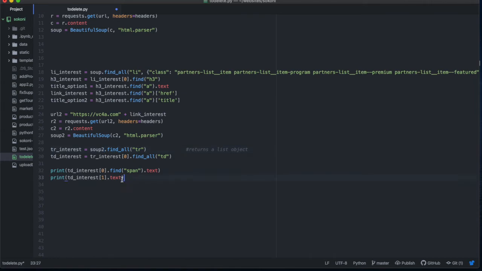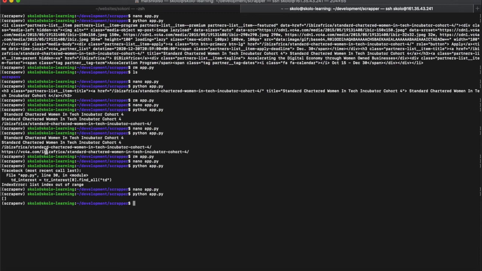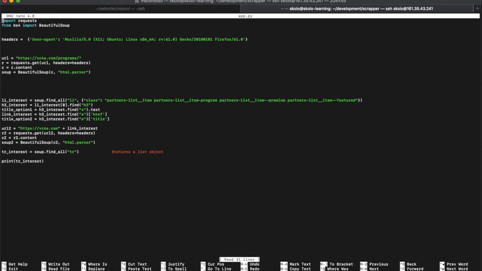So let us go back and look at TR of interest again. Okay, nano app.py, TR of interest, we need to delete everything up to there.